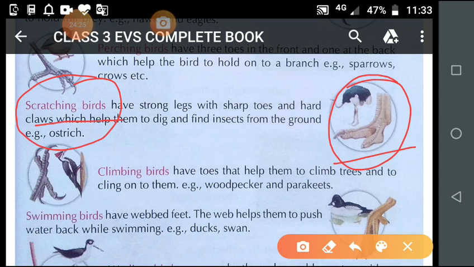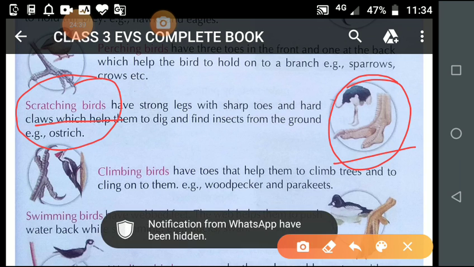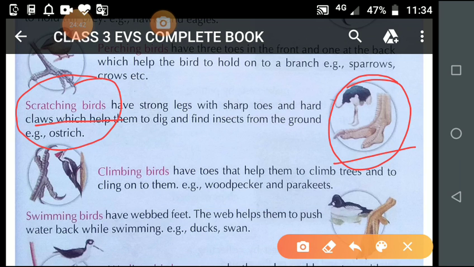Why? They dig the ground. Is it clear? The birds which scratch the ground are called scratching birds. And why do they scratch the ground?